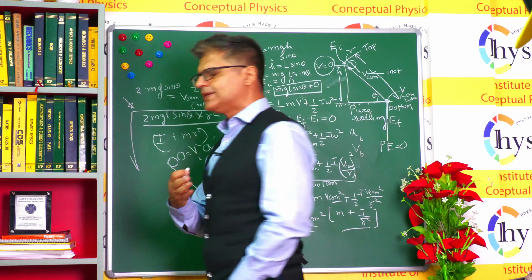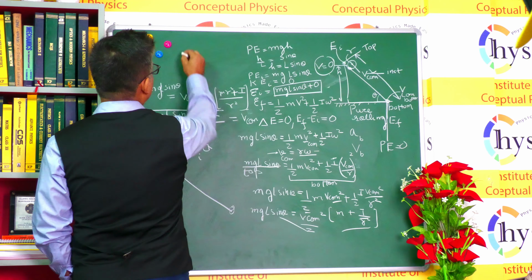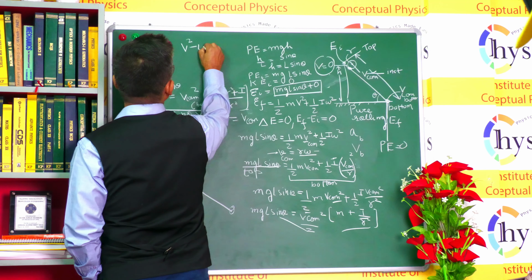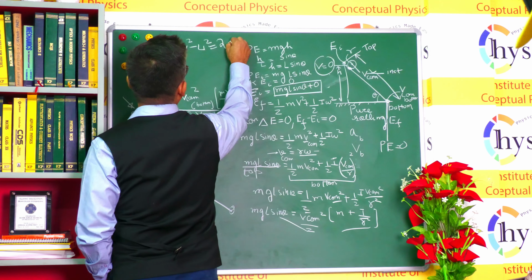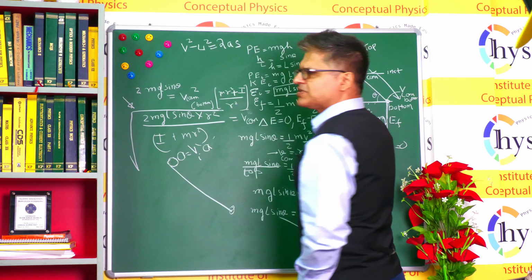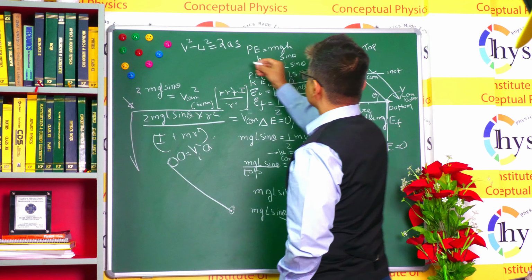And if you use kinematics now, you can write v² − u² = 2as. Now the linear distance which is traveled by the body is L.